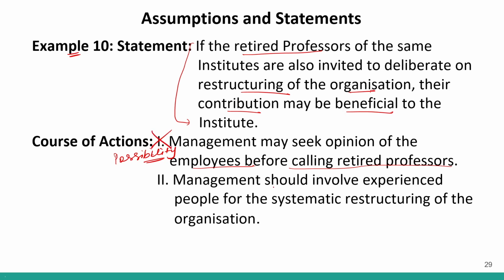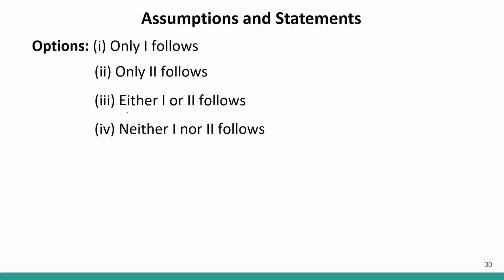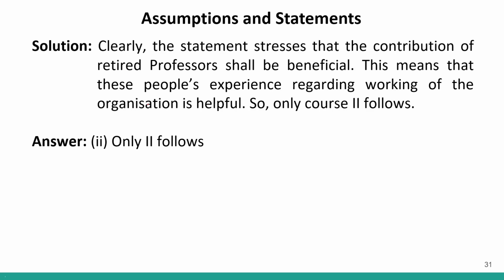Second one says management should involve experienced people for the systematic restructuring of the organization. This definitely is the correct course of action because this particular statement is suggesting that involvement of experienced people, that means retired professors, is important because we need to systematically restructure the organization. So this will be the correct course of action. So if I look at the options, option number 2 says that only 2 follows. This will be the correct answer. Okay.